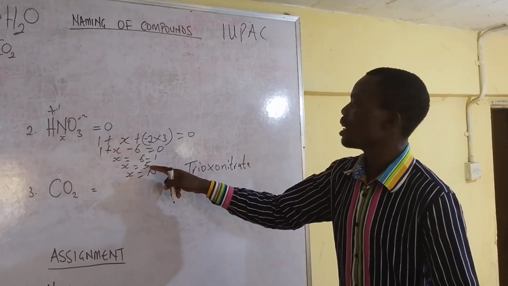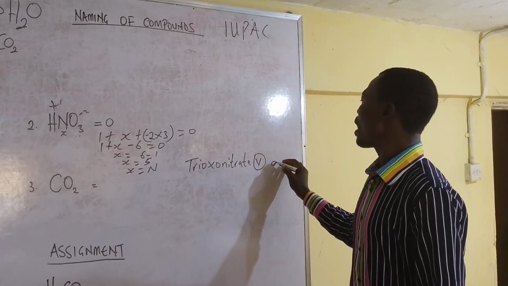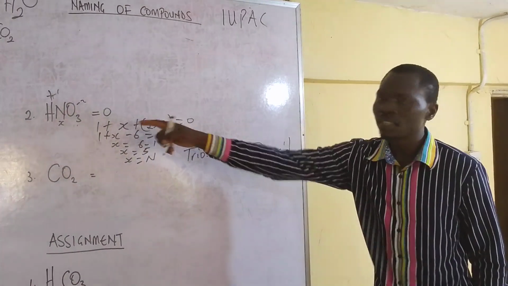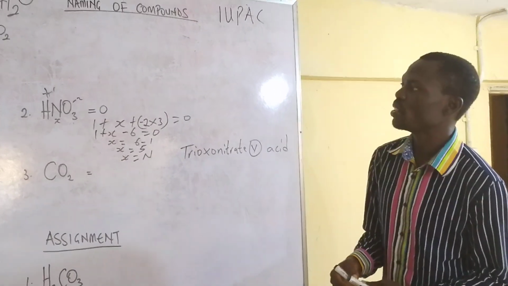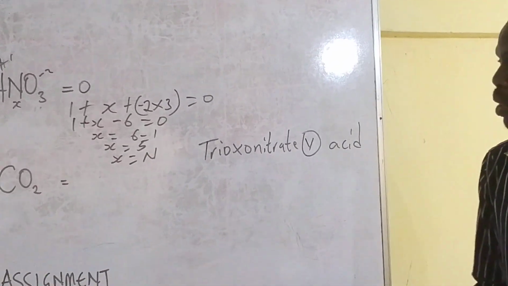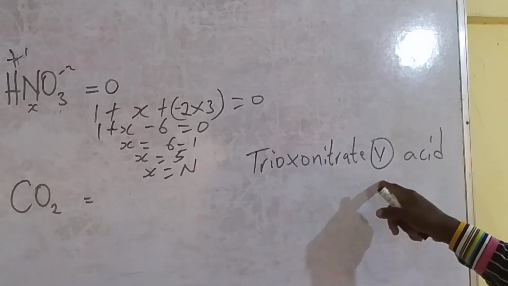How many is in nitrogen now? 5. You do it this way, acid. So this is the name given to this compound HNO3 based on the calculation that we've just done here. There is no other name given to this compound than this.